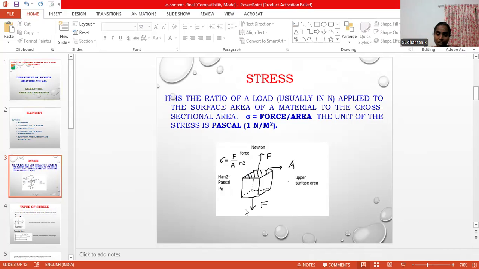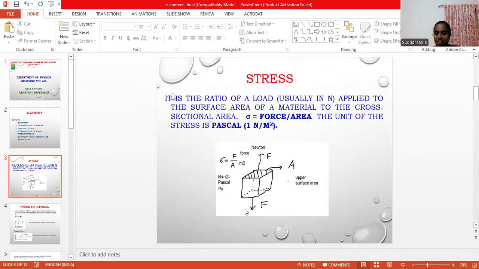If we remove that force, it regains its original shape. This rubber band is composed of atoms. When I apply a force, the atoms are displaced and move to some other place. Due to this elastic property only, this happens. After removing the force, it comes to its original position.